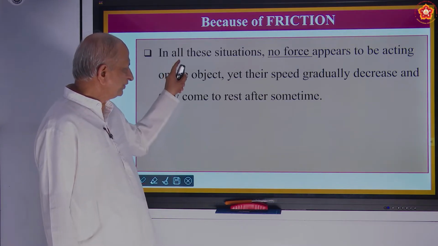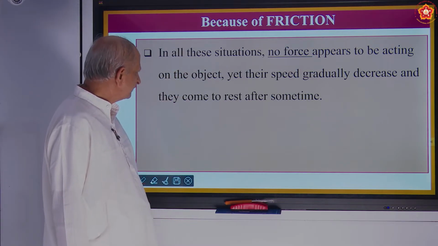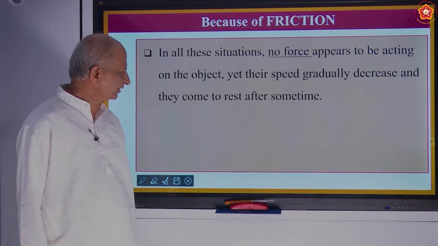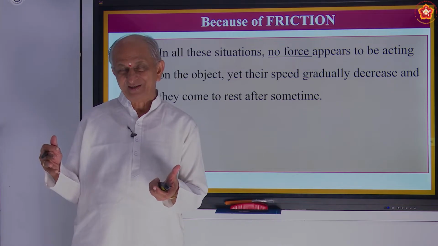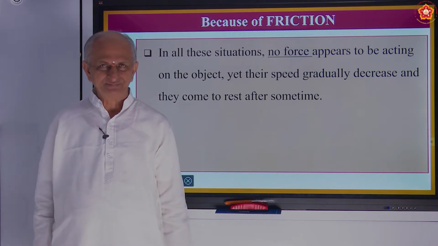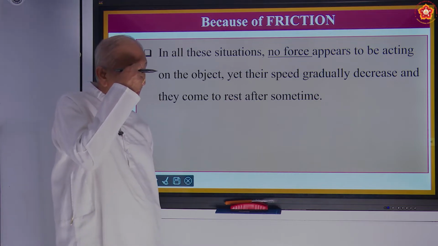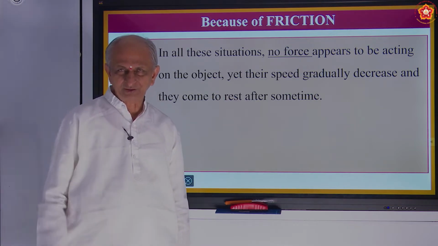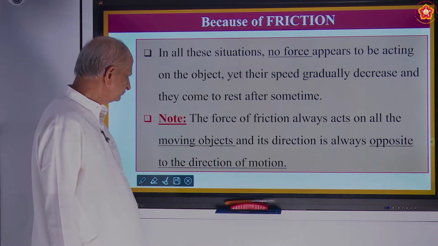In all these situations, no force appears to be acting on the object. Yet their speed gradually decreases and they come to rest after some time. We don't see any forces acting from outside. Is it not? For example, when a ball is moving on the ground, we see the ball stopping shortly and there is no visible force there.